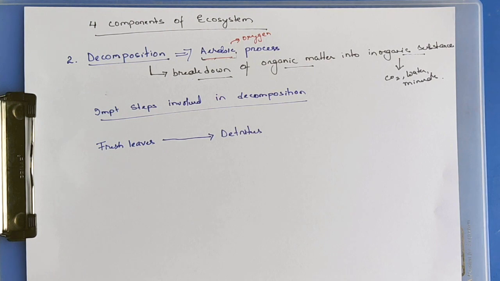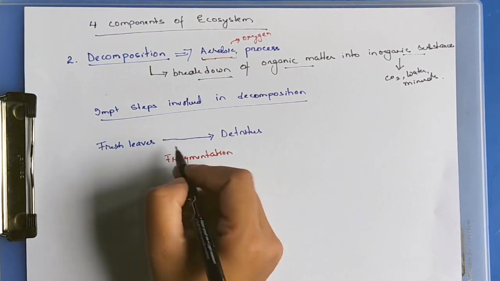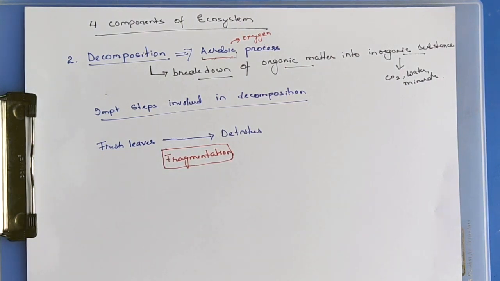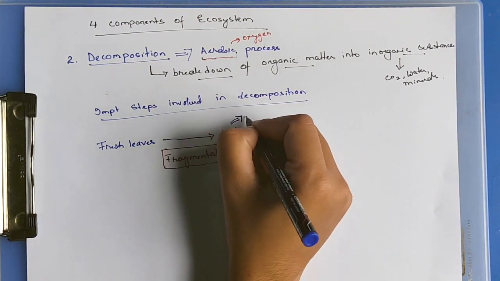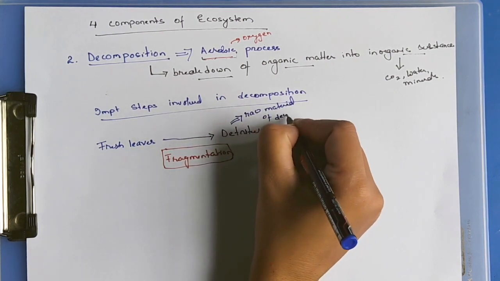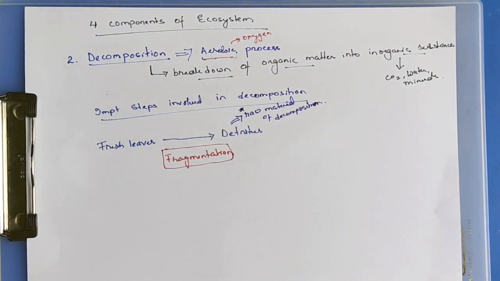The process of converting fresh leaves into detritus is known as fragmentation. In fragmentation, the fresh leaves are broken down into smaller particles, which form detritus. Detritus is also known as the raw material of decomposition.